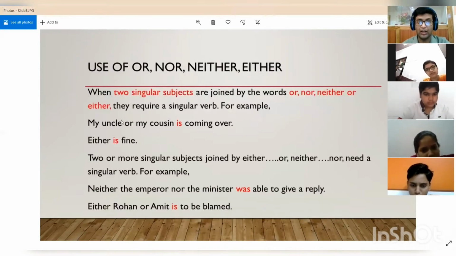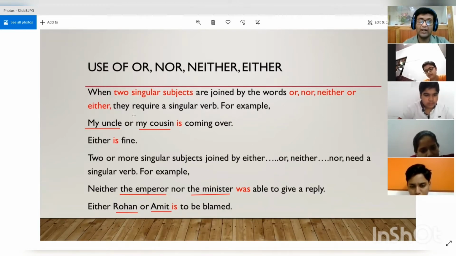We were not talking about any plural subject, because my uncle is a singular subject and my cousin is also singular. Over here also, the emperor, the minister, singular. Rohan, Amit, singular. So everything that we were adding were singular subjects only, right?